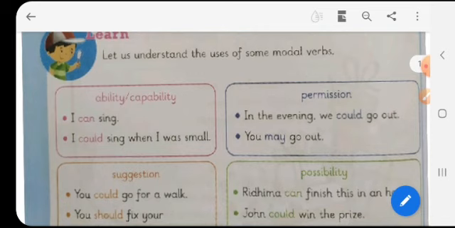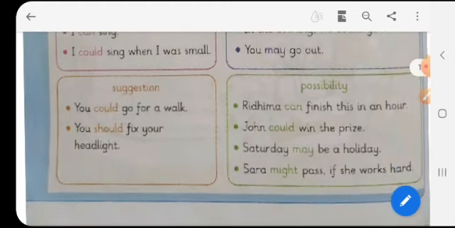Then permission. To show the permission, we use the words could or may. In the evening, we could go out. This was a permission. You may go out. Then we give the suggestions. You could go for a walk. You should fix your headlight. Then to show the possibilities, we use the modal verbs like can, could, may and might.